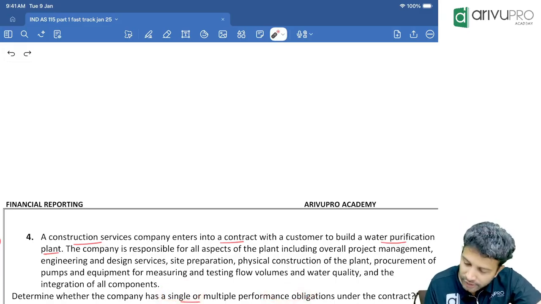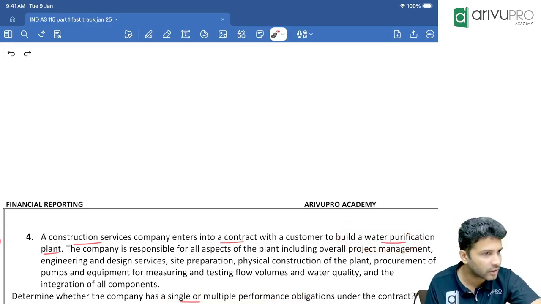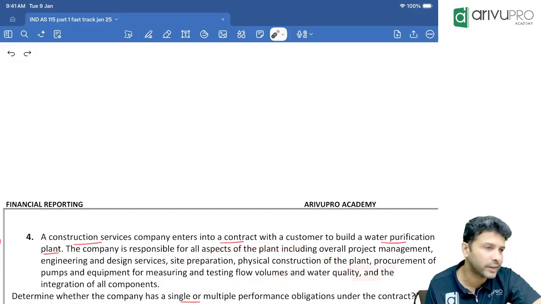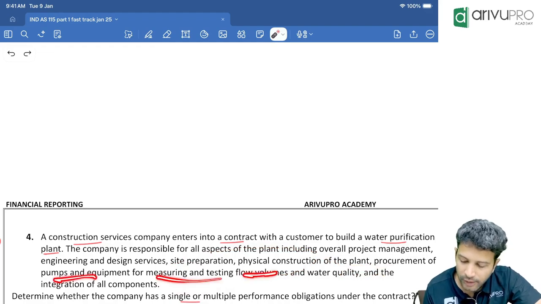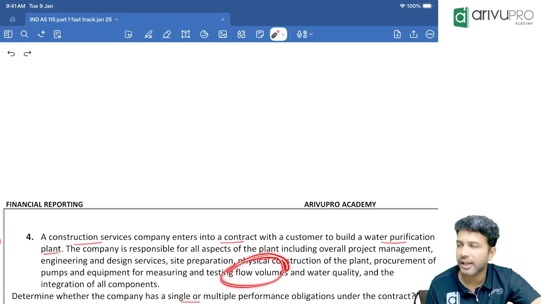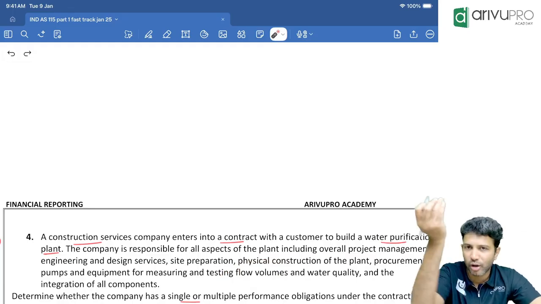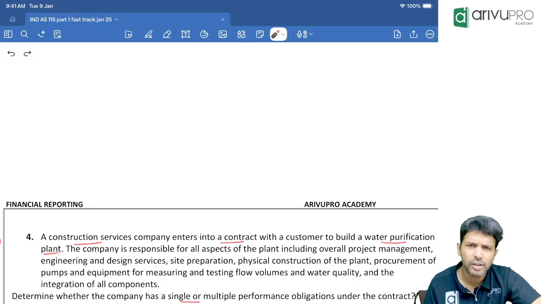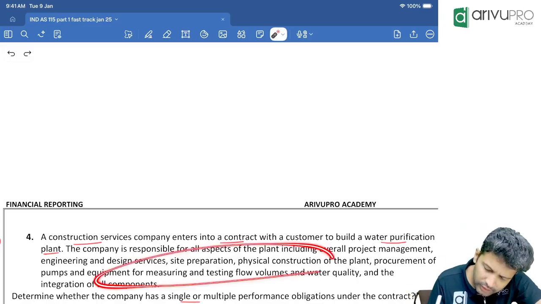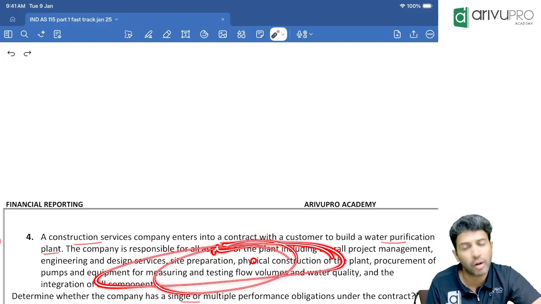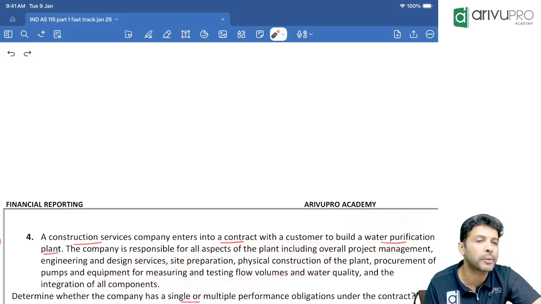Single PO, because to execute this water purification plant asset or service, we need many other raw materials and other services also. We need labor service, we need raw material, and some pumps and all equipment we need to buy. Maybe some intangible asset like a license we may have to buy. Some software we may have to buy to test the water TDS level. All that we need. So because we are giving all this service, will you treat it as one PO or separate POs?